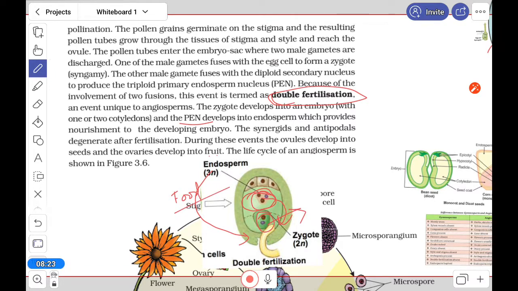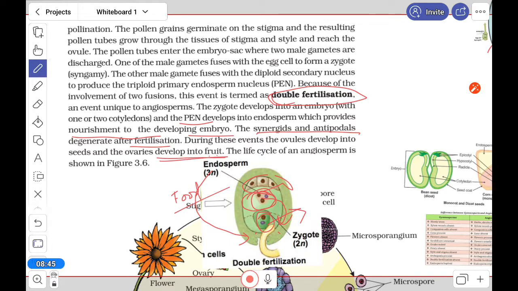So this is the nourishment to the embryo, and the synergids and antipodals degenerate. During these events, the ovule develops into the seed, and the whole ovary develops into the fruit.